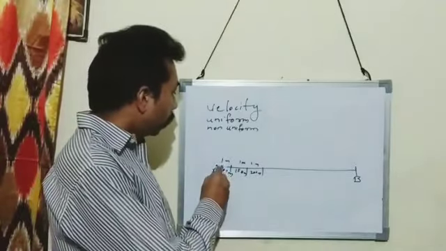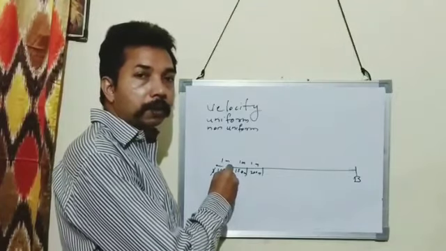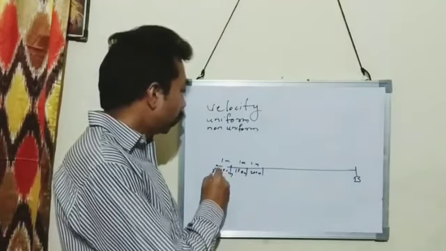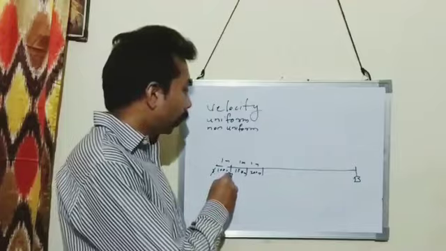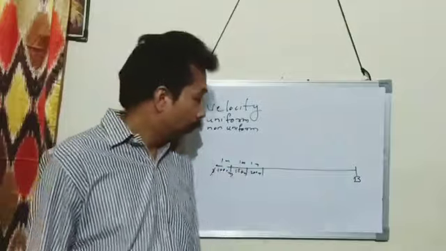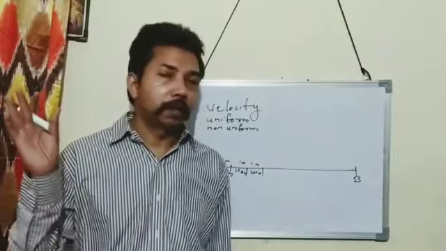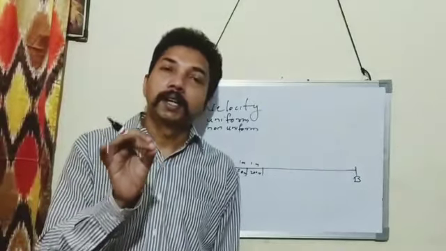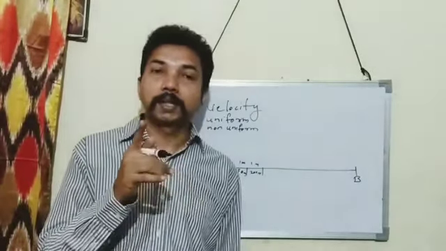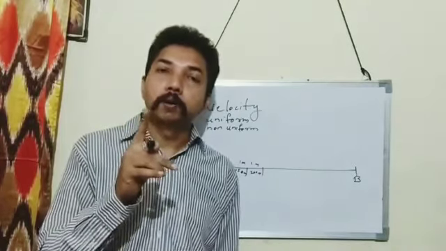Example, in first 1 minute, a boy is going from A to B in a specific direction. Suppose that in first 1 minute he has a displacement of 100 meter. Next 1 minute, suppose that he has a displacement of 150 meter. Next 1 minute, suppose that he has a displacement of 200 meter and so on. So we can see that in same time interval he has a different displacement. So we can say that this boy has a variable velocity.